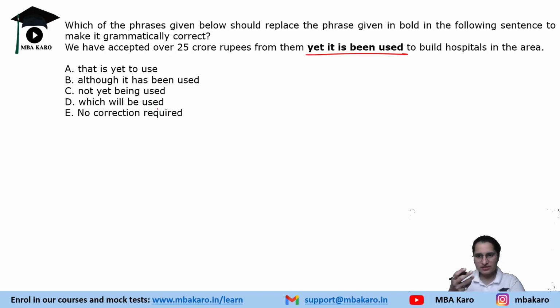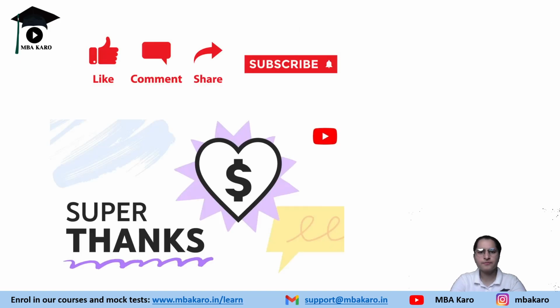So here correction is definitely required, and the correction would be: we have accepted over 25 crore rupees from them which will be used to build hospitals in that area. So the correct answer would be option D, which will be used. Right? Easy ones, not much difficult.